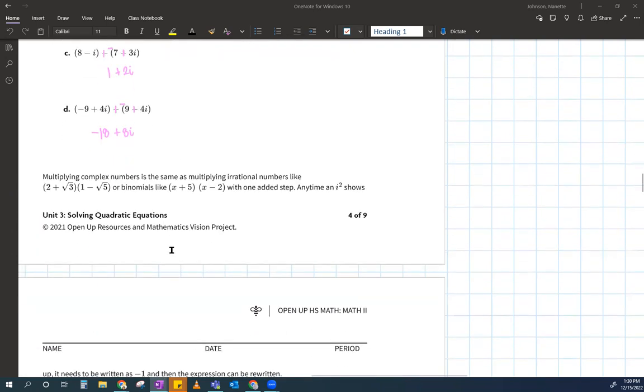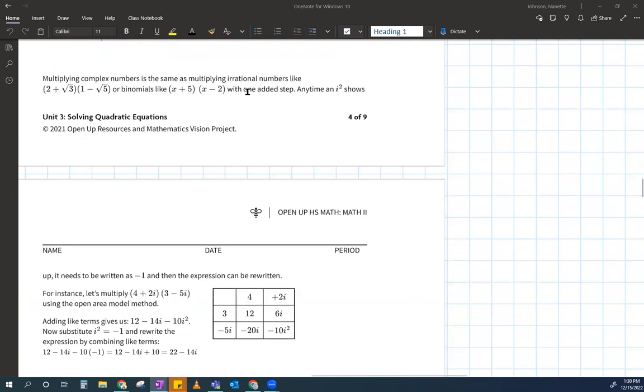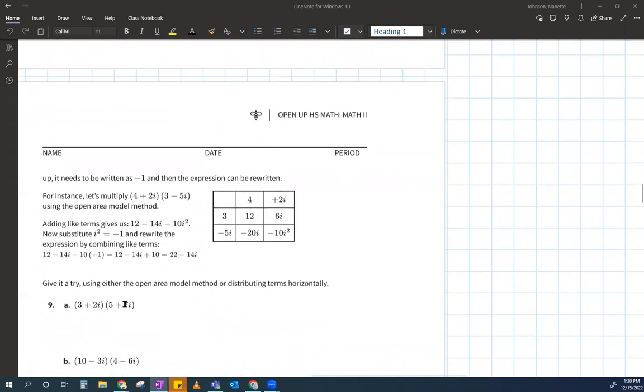Not so. Okay, so multiplying complex numbers is the same as multiplying binomials like x plus 5 and x minus 2. Do you remember how we used to do this? Well, we're still going to use that box, right? With one step added: the only time i squared shows up, just remember that it's equal to -1 and then simplify as necessary. So for example, if we multiply 4 plus 2i and 3 minus 5i, it's just that open area model, the box. So we go 3 times 4 is 12. 3 times 2i feels weird, but it's exactly what you think it is, which is 6i.